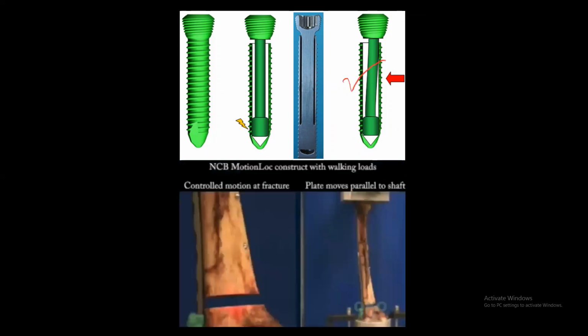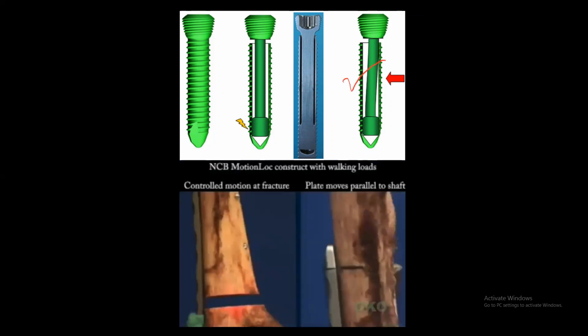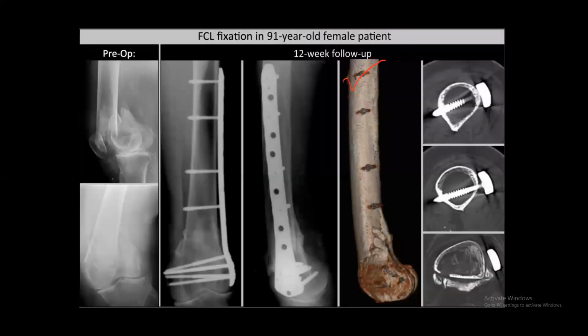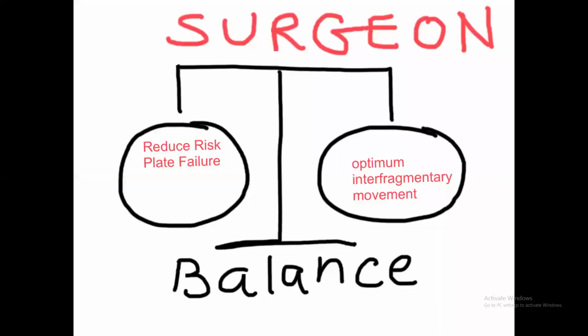You can see there is movement of the plate on axial loading. But this has also not worked. This experiment has been tried multiple times. So the surgeon always has a dilemma: reduce the risk of plate failure and have optimum interfragmentary movement. The surgeon has to balance each case.